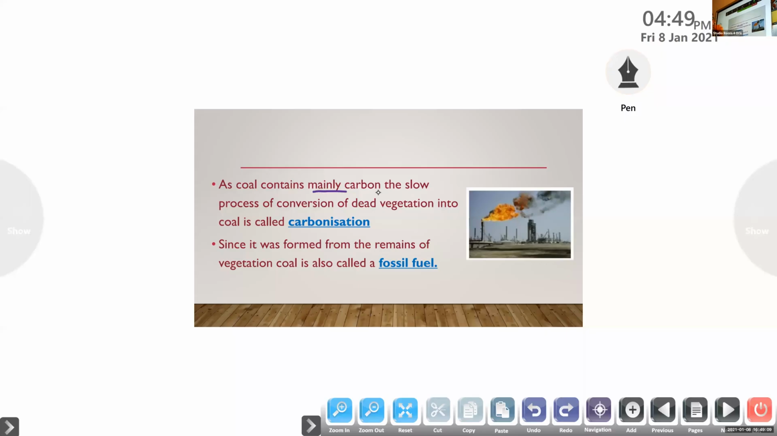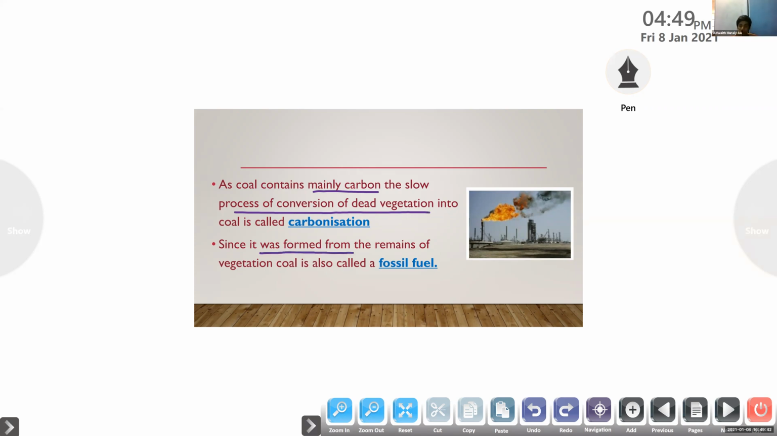So this coal contains mainly carbon. This black substance contains carbon. So the slow process of conversion of dead vegetation into coal is called carbonization. Because of the presence of carbon, this slow process of conversion of dead vegetation into coal is called carbonization. Clear?